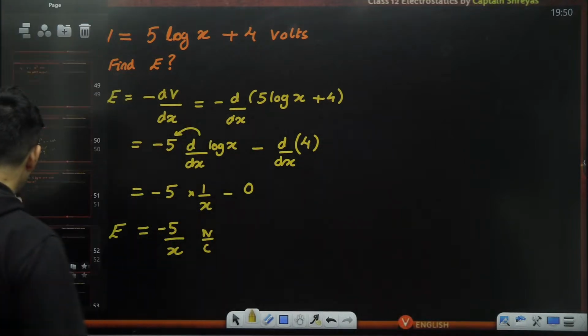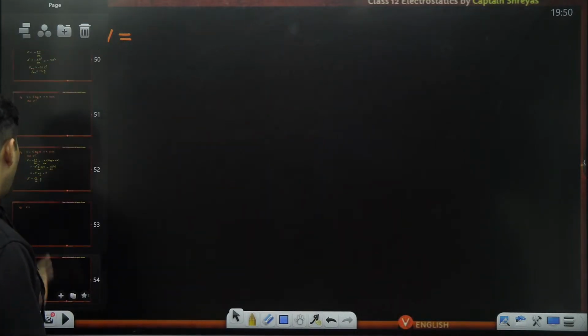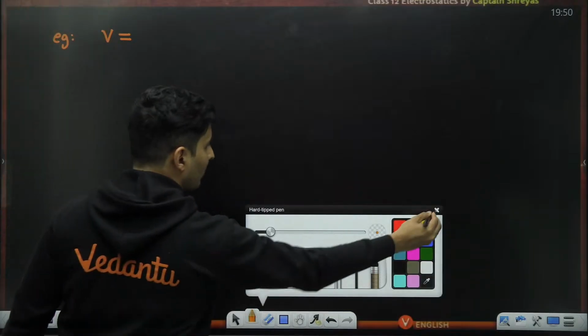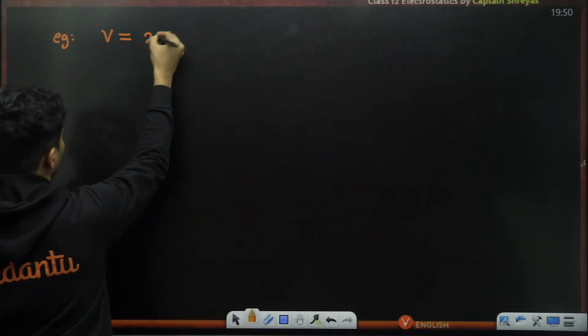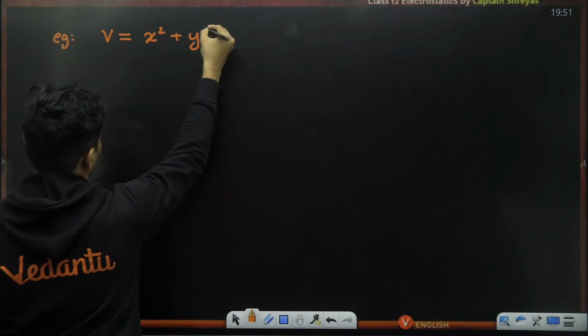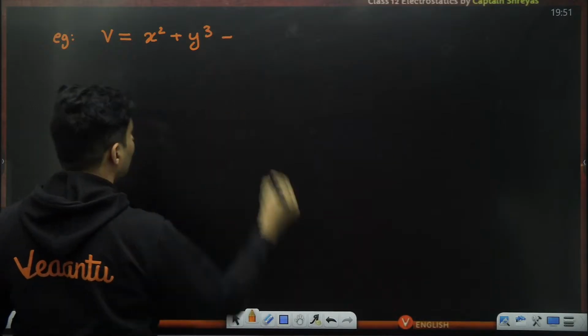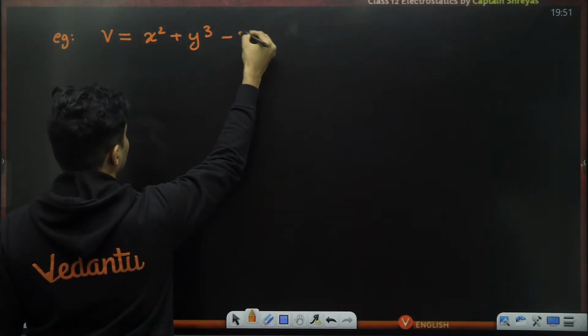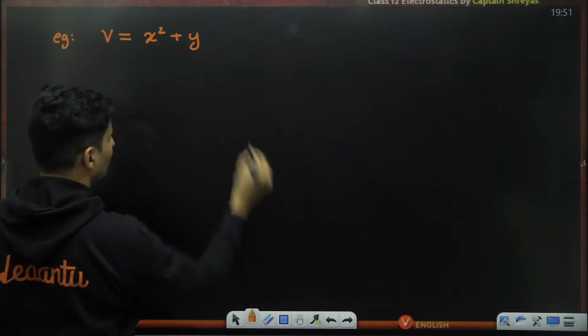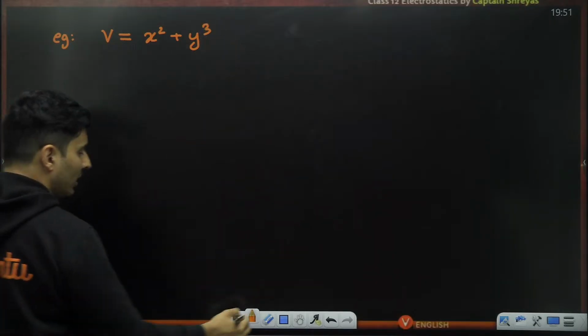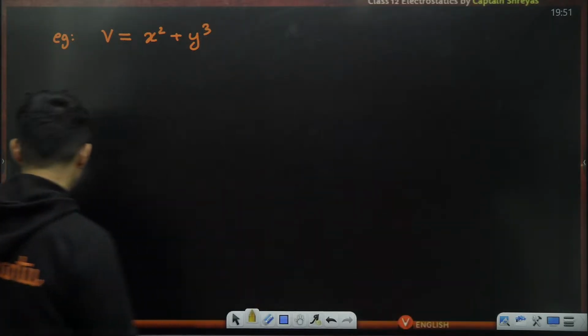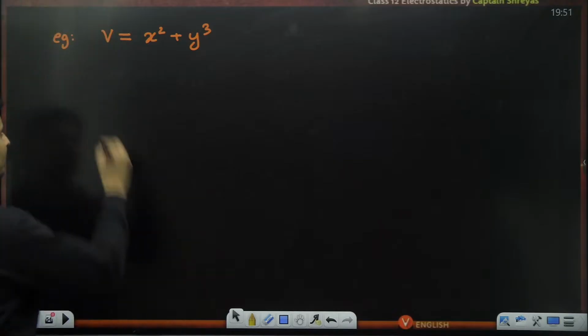Wow, sir, this is so cool. But sir, I have a problem. What if x and y both are there? Imagine it is x square plus y cube. For now, let's just put x square plus y cube. What to do now, sir? Okay, I'll tell you what.